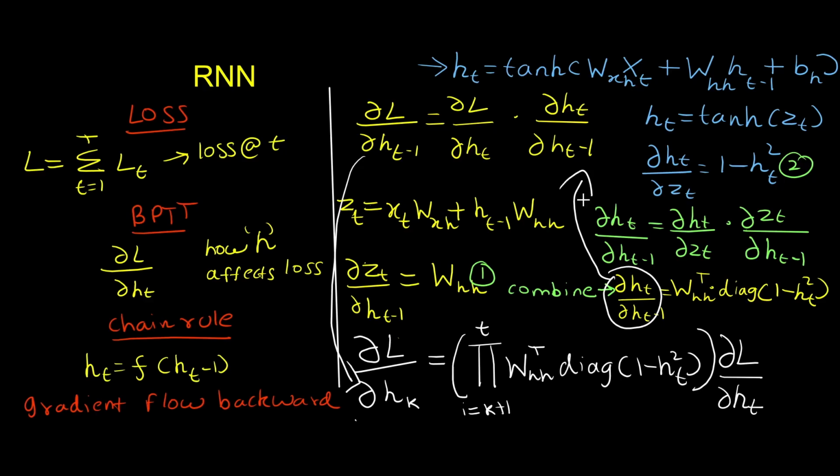For k time steps, we can substitute this one here, and we have this term here, and we have the product symbol here. Why do we have the product symbol, which is capital Pi? Because this is nothing but a multiplication of the Jacobian products. So we just multiply each and every product here.